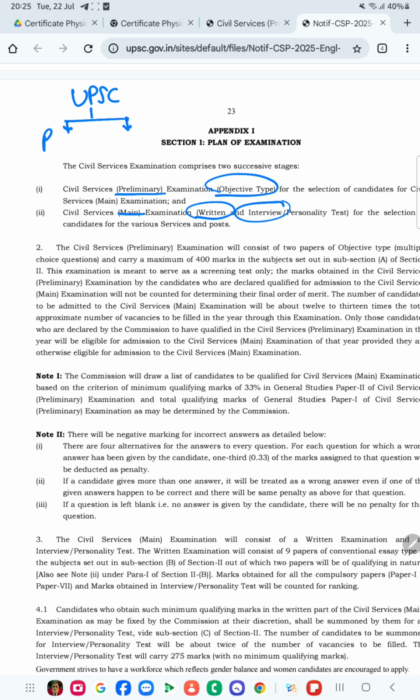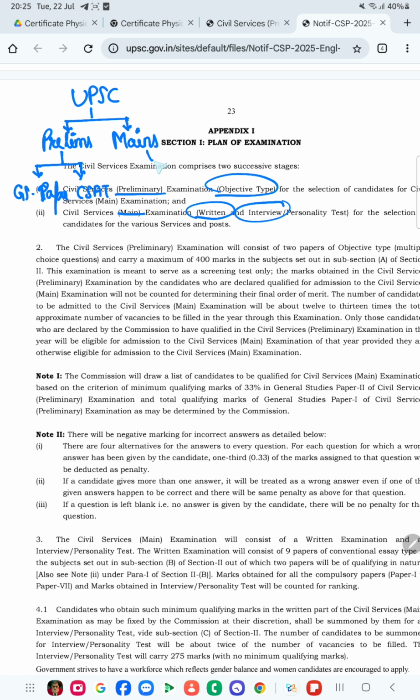One is the prelims, which is shortly called pre also, and the second one is the mains round. In preliminary, there are actually two parts, which you will see in detail: your GS paper, and the second one is your CSAT paper.